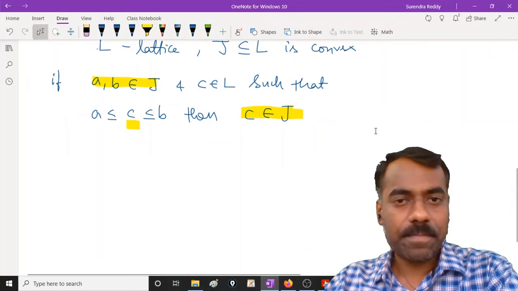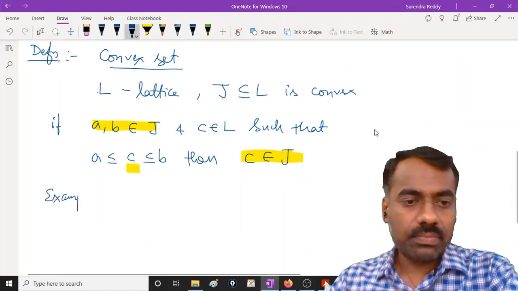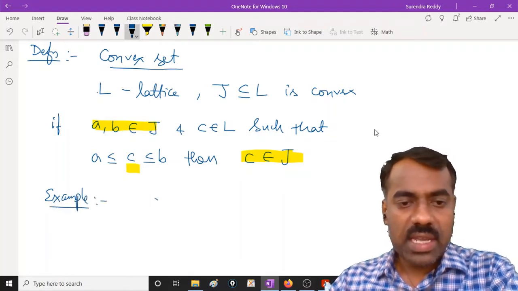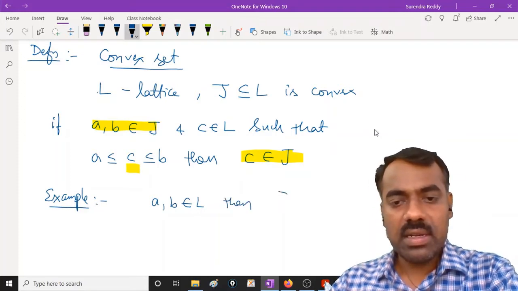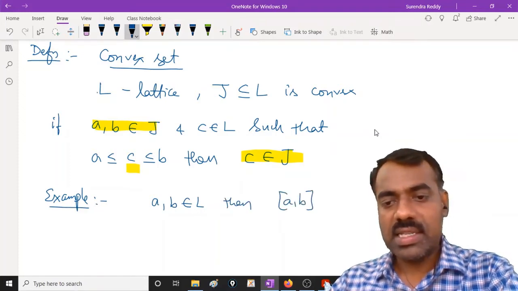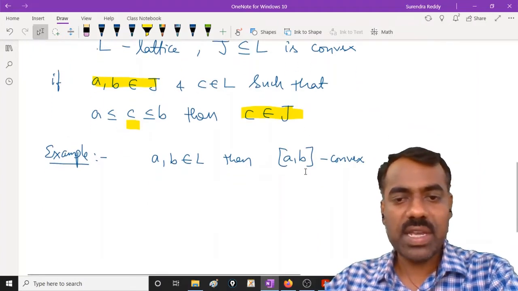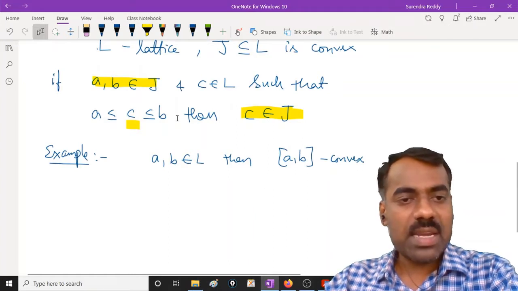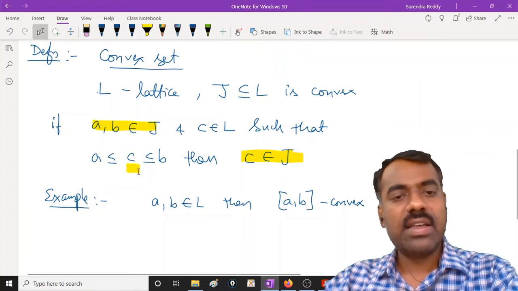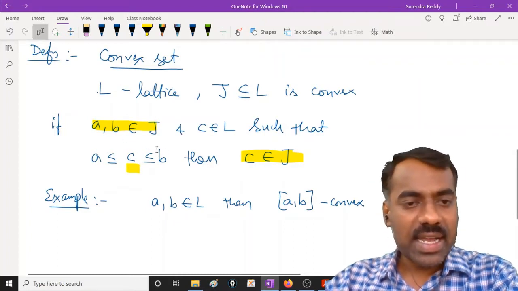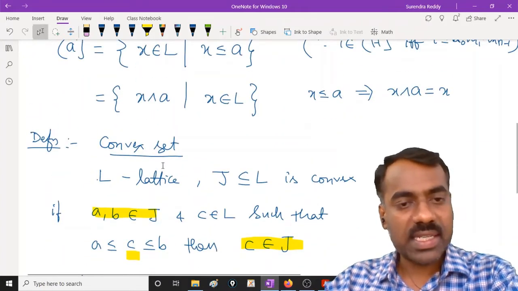For example, you might already know that intervals satisfy this condition. If you take A and B in L, then the closed interval is an example of a convex set. Because if you take an interval, then any element in between them is also there. Is the definition clear? Whenever two elements are in that set and an element lies between them, then that element should be in that set again. Then we say it is a convex set.